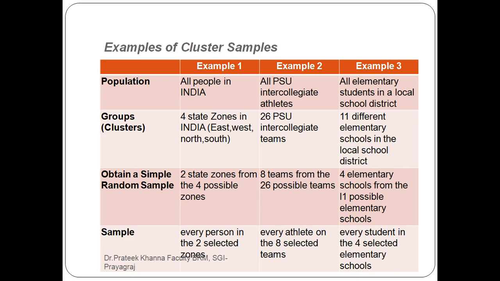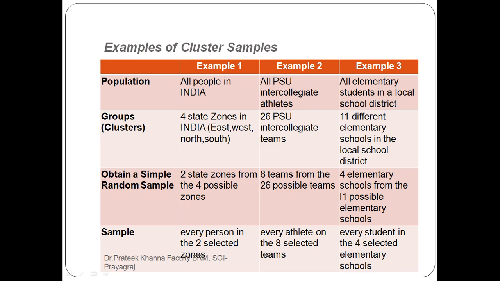So every person in the 2 selected zones, each and every person who is involved in or stays in that zone, is related to your study. That is what cluster sampling is.